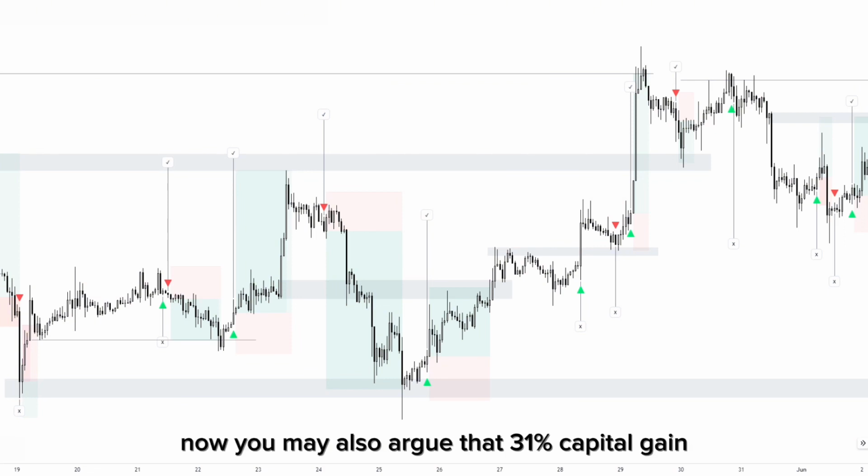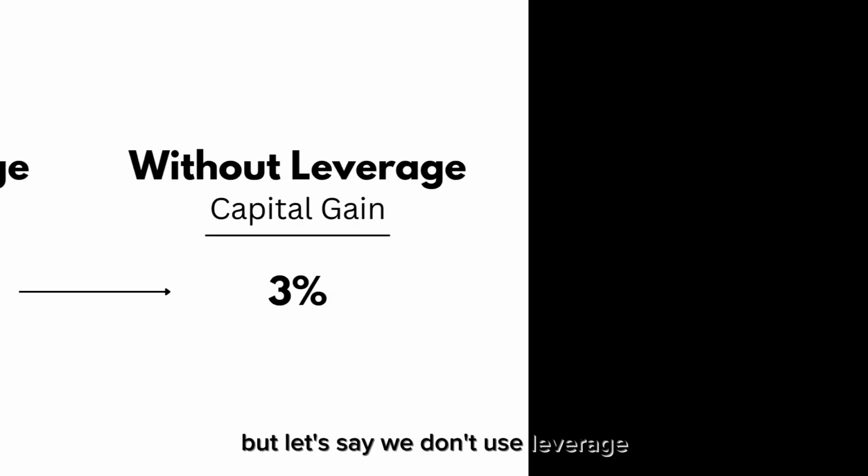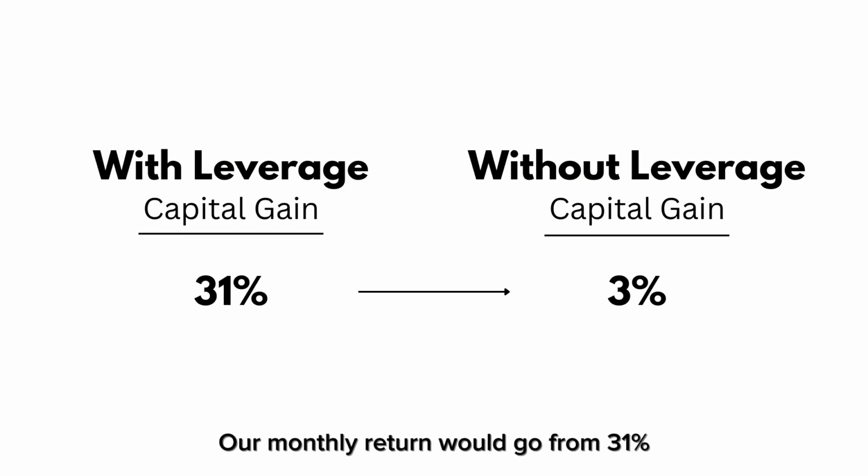Now, you may also argue that the 31% capital gain is because we used a leverage of 10 times, and your argument would be valid, because not everyone should use leverage at all. But let's say we don't use leverage. Our monthly return would go from 31% down to 3% per month. And 3% may not sound like much, but if you annualize the return, it's approximately 36%. And that is still pretty amazing.